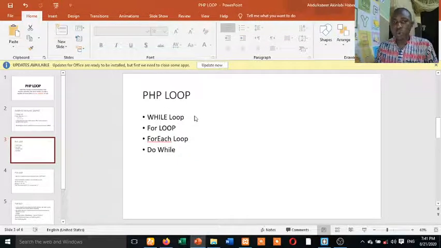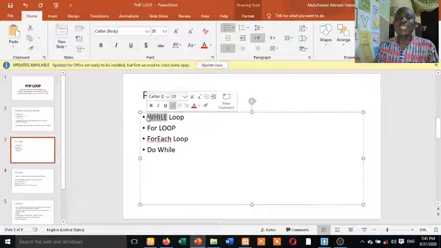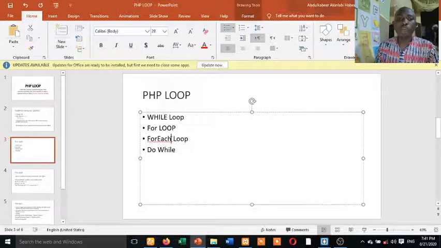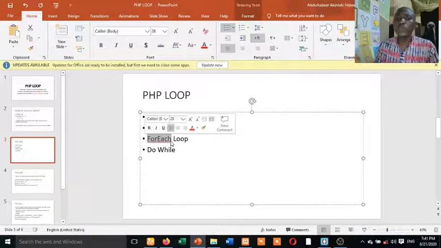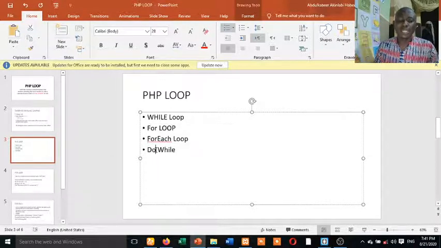We have the while loop, as the name even suggests. While the status of admission is true, or while the person's name is inside the array, the person should be able to print his admission letter. We also have one called the for loop. We have for each. For each is a kind of looping you use to loop through several data structures. You also have do while. You do certain operations while these conditions are true.